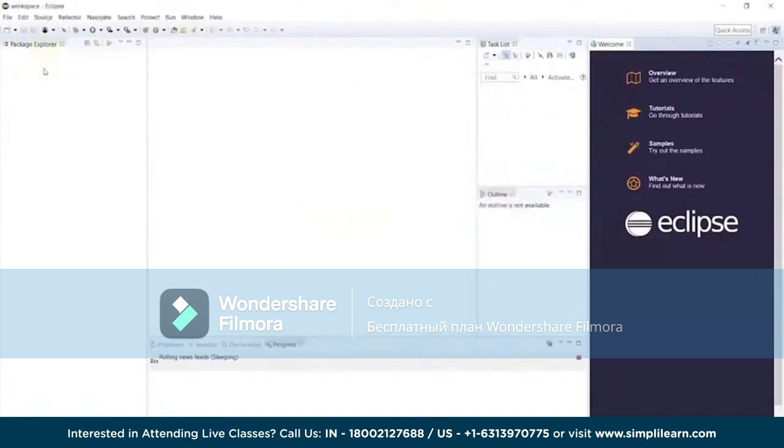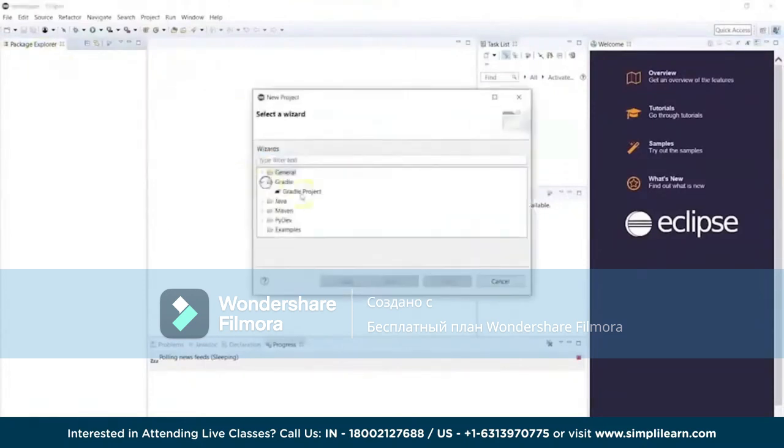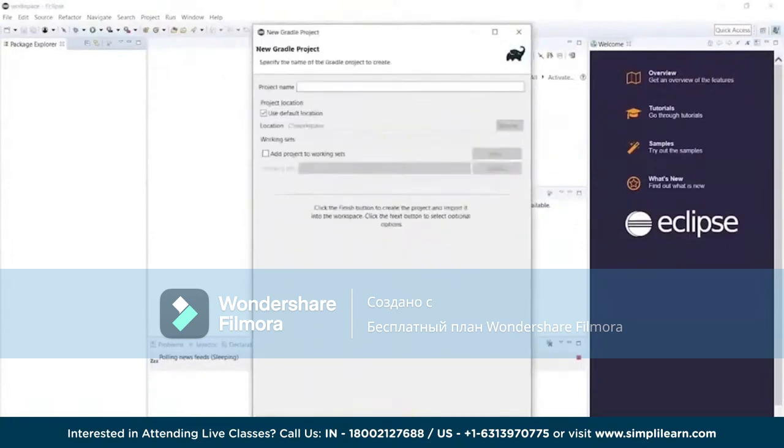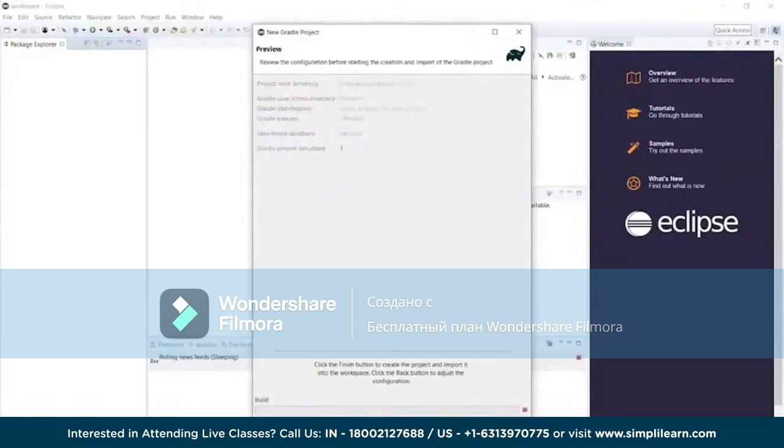Now we will be going for the project creation, so you can right click over here, or you can go to the File menu also. So here we are going to go for the Java project, and in this we are going to have a Gradle project. So Gradle project is what we are going to create here. And next, so we are going to name it Gradle project, and then next. Once that is done, finish.